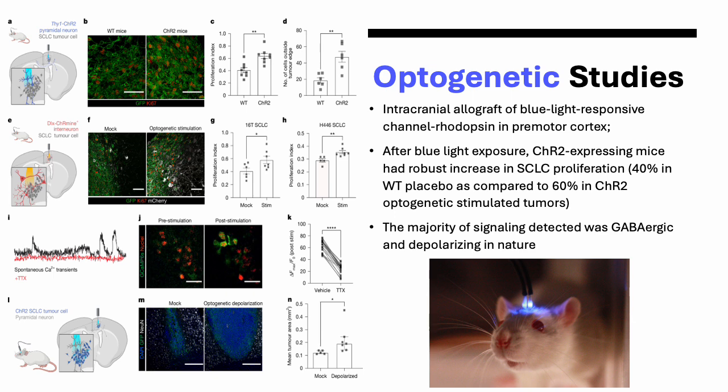And so this is a very interesting takeaway. And again, it reinforces the point that neuronal activity seems to be directly related to the progression of these small cell lung cancer cells, which are uniquely responsive to neuronal activity. Interestingly, the majority of the signaling, again, was mediated by the neurotransmitter GABA, or gamma-aminobutyric acid, and it was depolarizing in nature, which means it was more stimulatory than inhibitory.